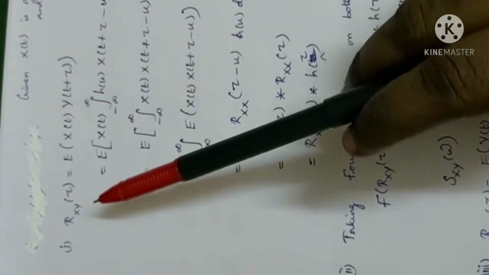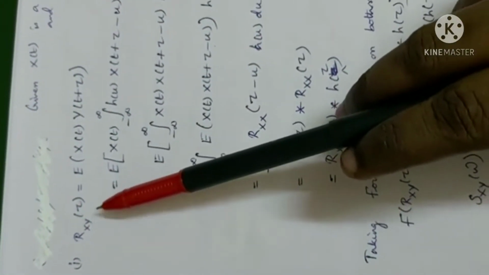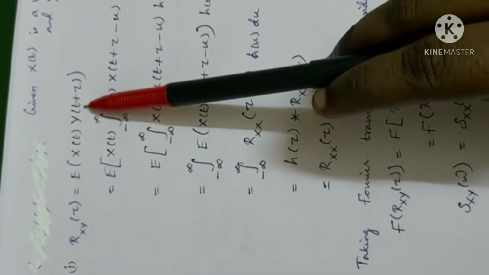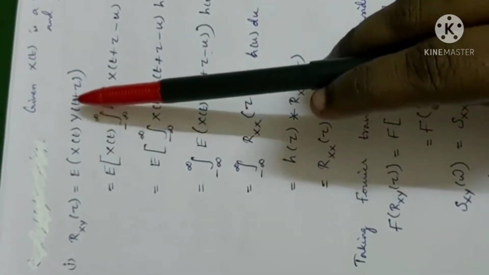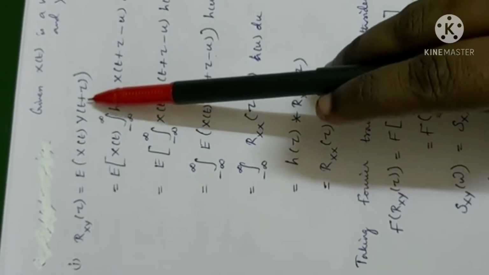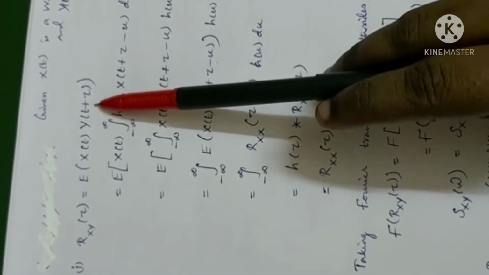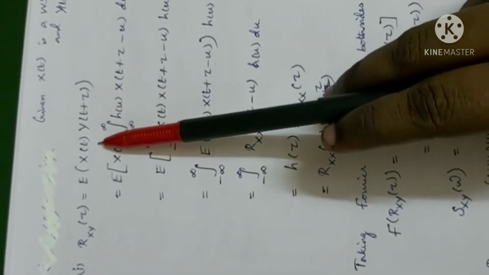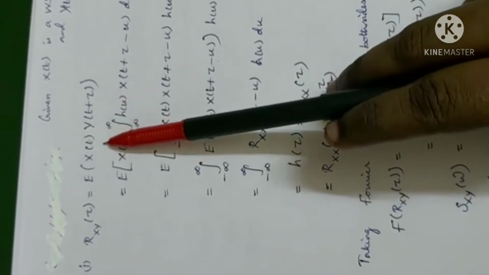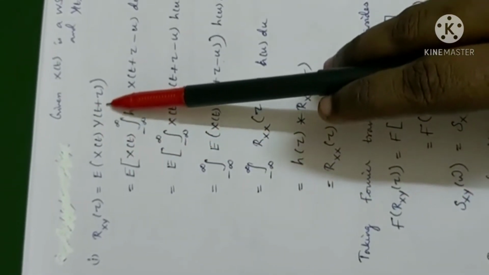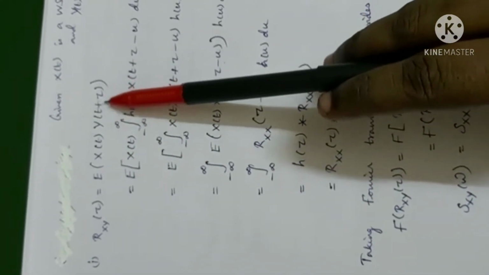So let us take the left hand side, Rxy of tau. We know Rxy of tau is the expectation of x of t into y of t plus tau, or x of t1 into y of t2. There are many methods to do this. Let us choose this, which is easy: t1 is t, t2 is t plus tau, a small variation in time.